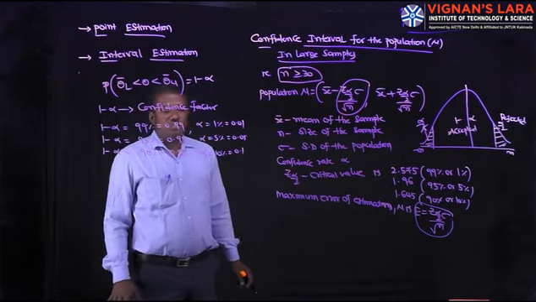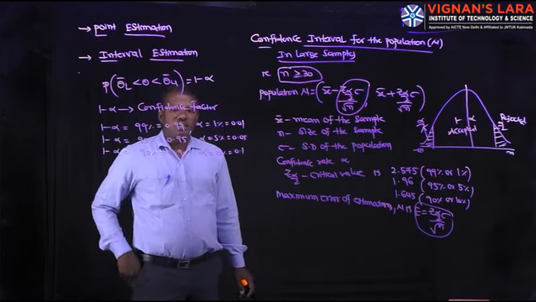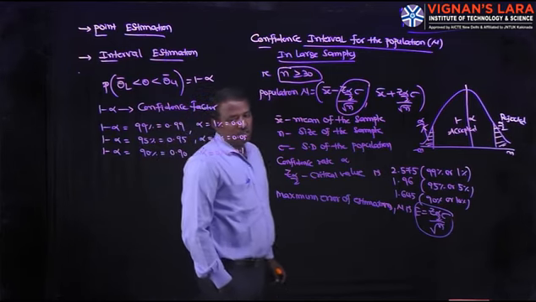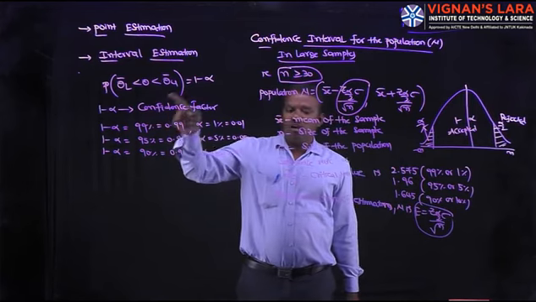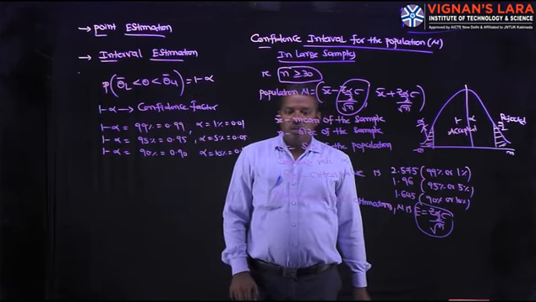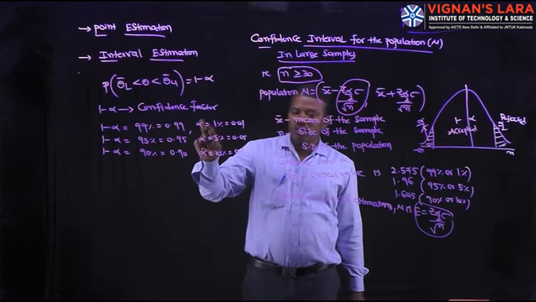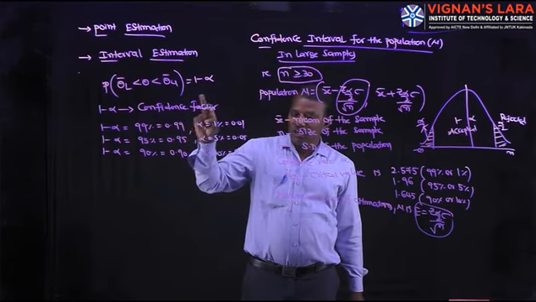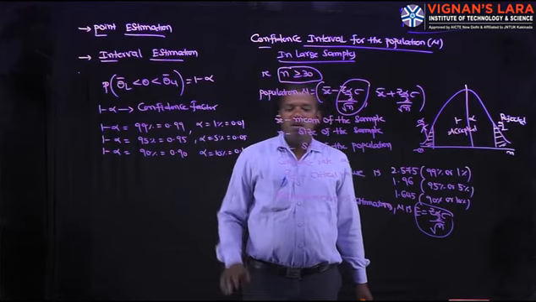In point estimation, the measurement is given by a single value. In interval estimation, the measurement of the population parameter is given in the form of intervals, like theta L bar less than theta U bar. And we have to choose theta L bar and theta U bar such that the probability of theta L bar less than theta less than theta U bar equals 1 minus alpha, with some confidence.